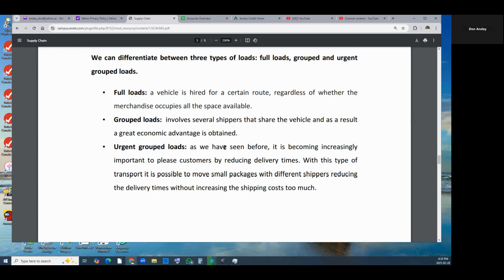Urgent grouped loads. As we have seen before, it is becoming increasingly important to please customers by reducing delivery times. With this type of transport, it is possible to move small packages with different shippers, reducing the delivery time without increasing the cost of shipping too much.